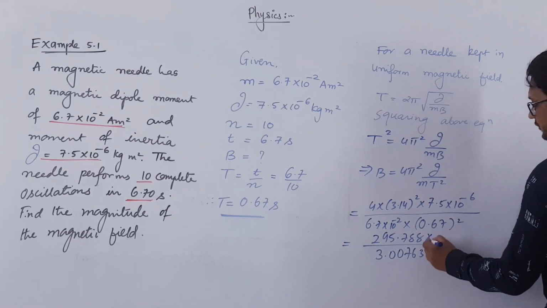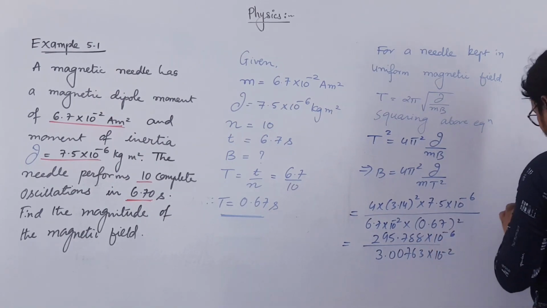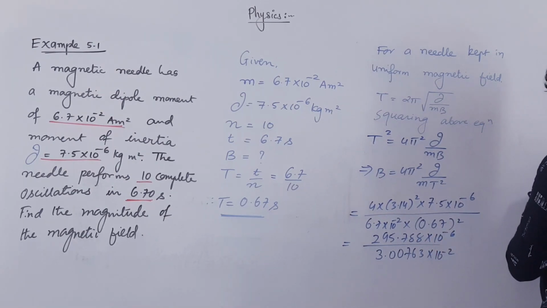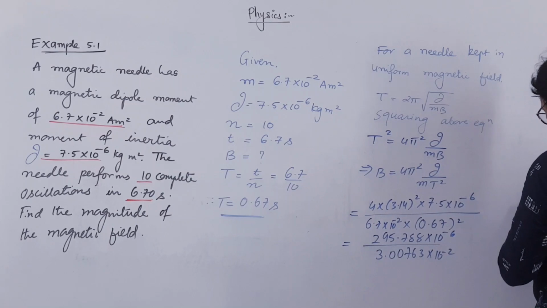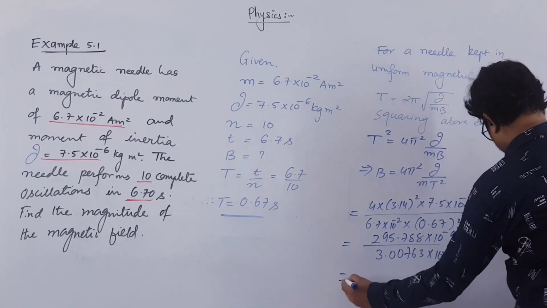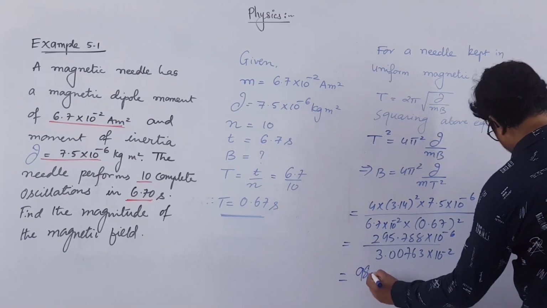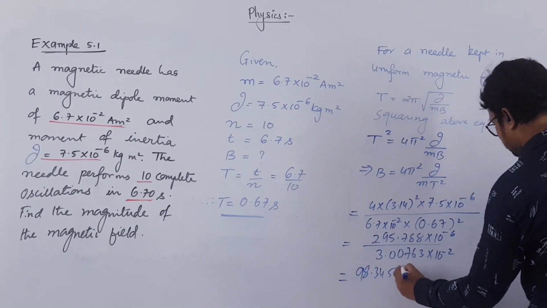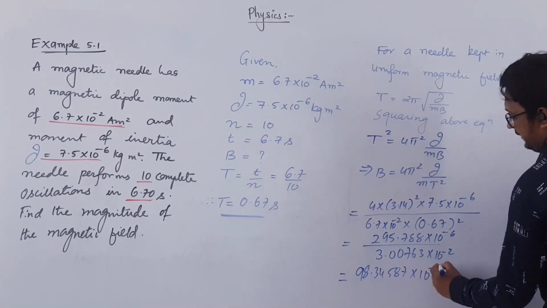Of course, here we have 10 to the power minus 6. So 295.788 divided by 3.00763, you will get 98.34587 into 10 to the power minus 4.